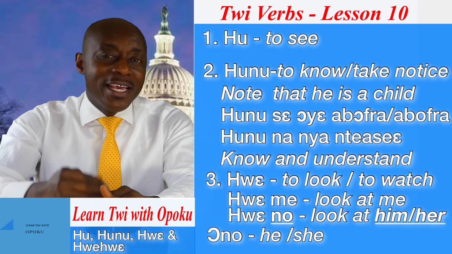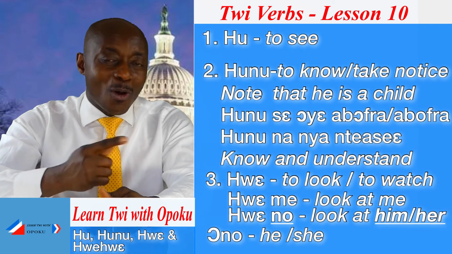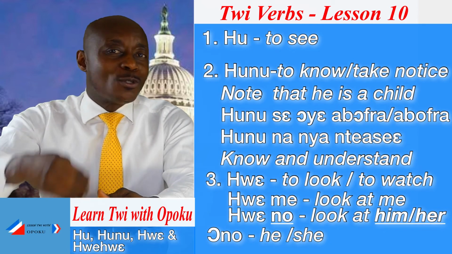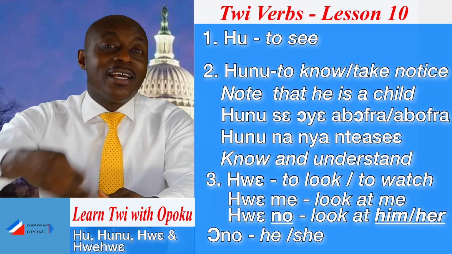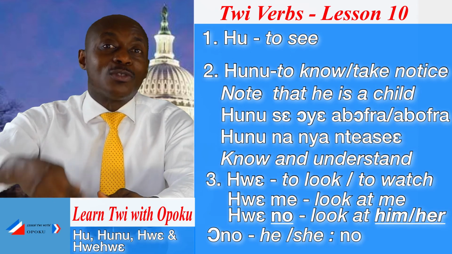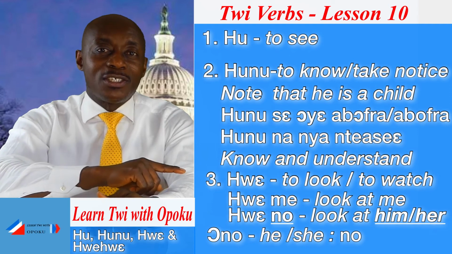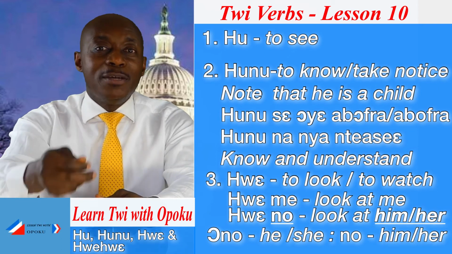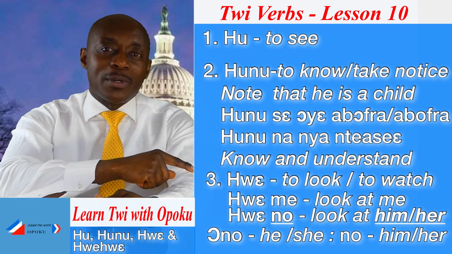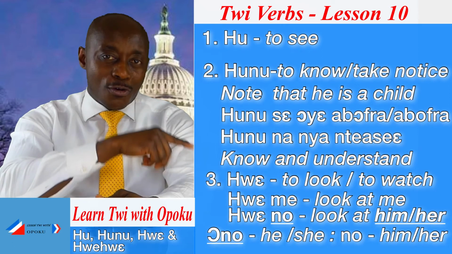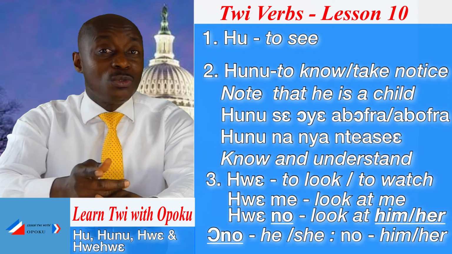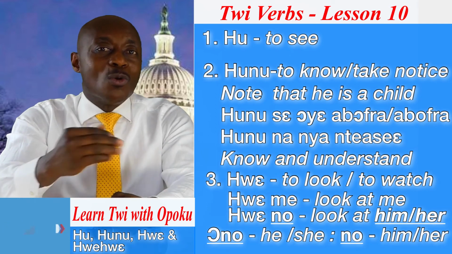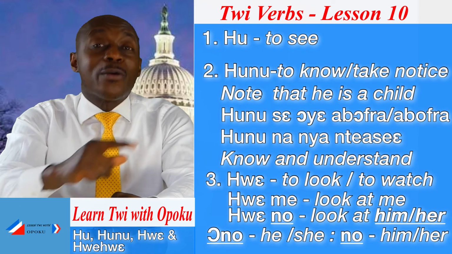In Twi, he or she is what? Ono. But in the object position, you cannot still use ono. In the object position, ono is what? No. Just like in English, he or she in the object position changes to him or her. The same way happens in Twi. Ono in the object position will change to what? No. So in a statement, look at him or look at her, in Twi we will say hwɛ no.